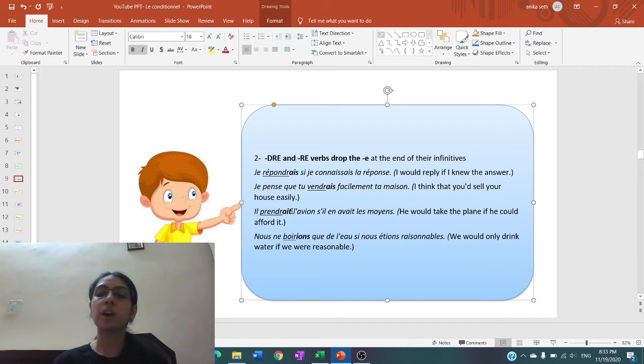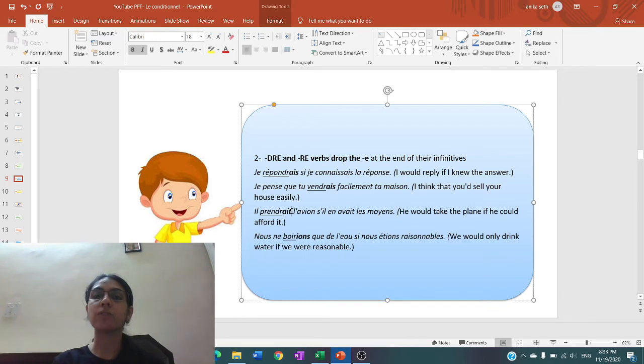Last one, nous ne boirions que de l'eau si nous étions raisonnables. So next is verb boire. Verb boire, again remove E from the verb. BOIR is left. After this, put IONS as the ending of the verb.